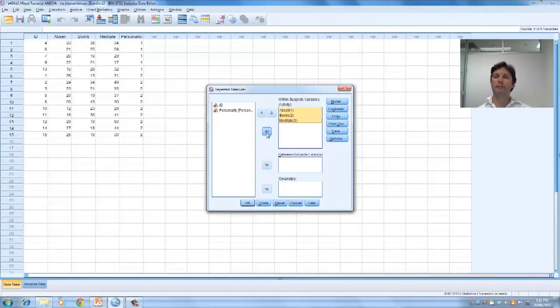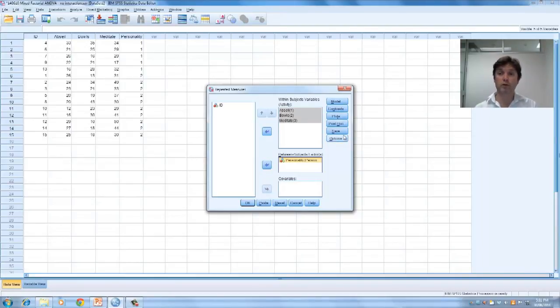Let's pull those over. Now at this point in time, we're at the same spot where we were with a one-way repeated measures ANOVA. The only difference now is that we're about to tell SPSS that there's a between subjects factor of personality. You're either an introvert or you're an extrovert, you're not both. So let's grab personality and put it in the between subjects factor. Now you've got a bunch of options here, and really all we want to use are 2 of these at this present point in time.